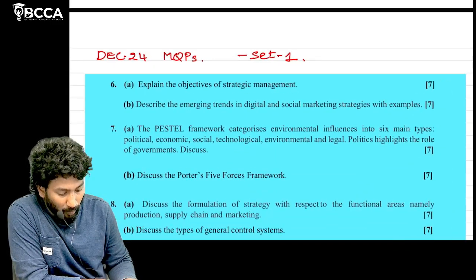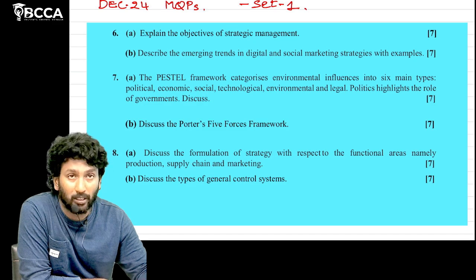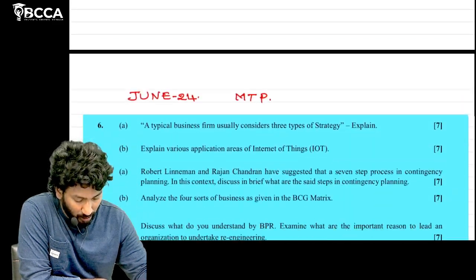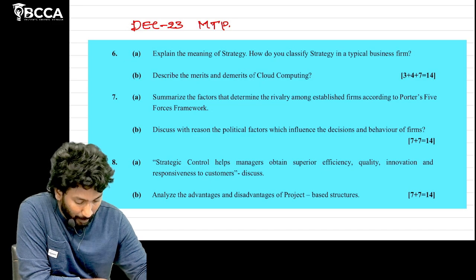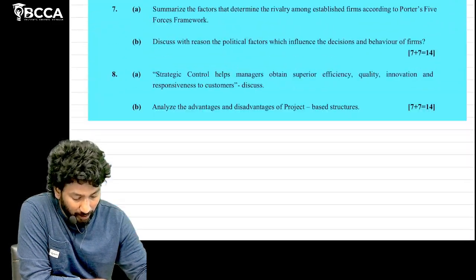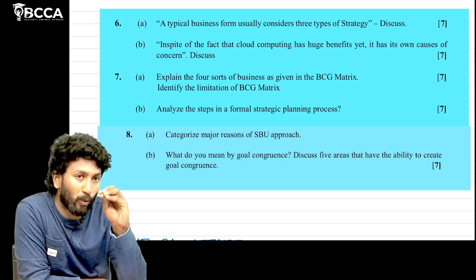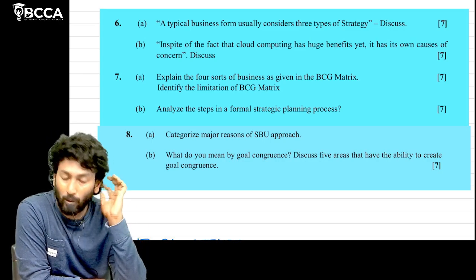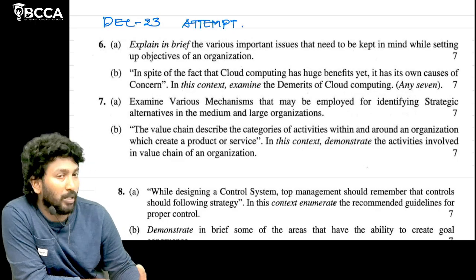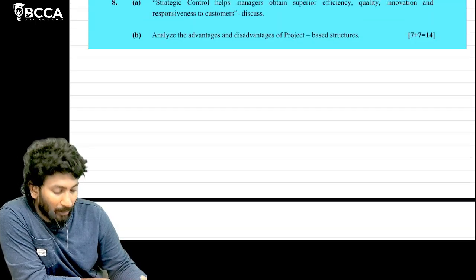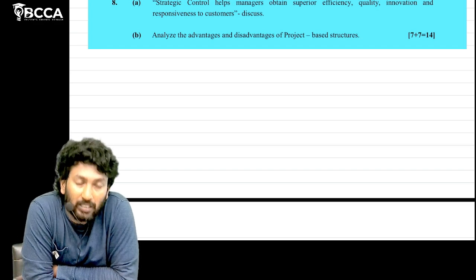Here we have December 24 MTP set 1 with nearly 6 questions, set 2 with 6 questions, June 24 MTP with 6 questions, and December 23 attempt MTP set 1 and set 2 with 6 questions each. Then the past June 24 attempt paper and June 23 attempt paper. So nearly 42 questions are there, and some may be repeated. Nearly 40 questions, just give priority to these 40 questions.